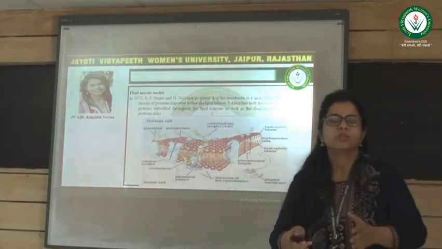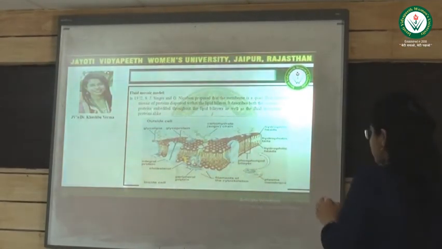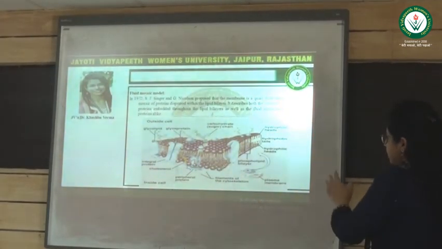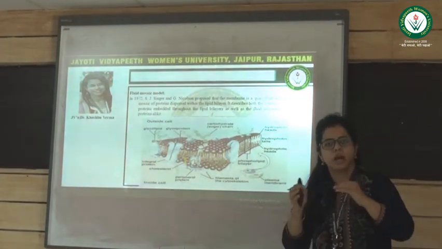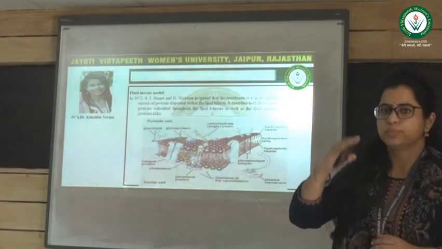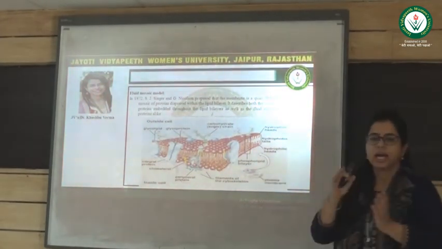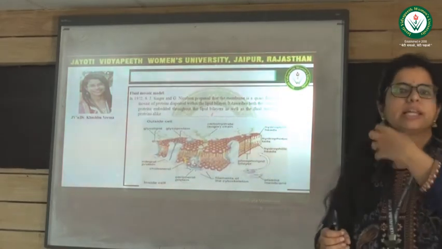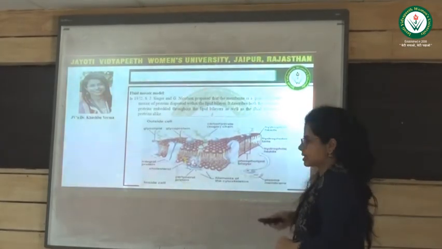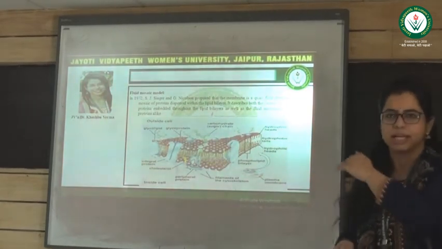And now coming to the most accepted theory, which is the fluid mosaic model. It was given in 1972 by S.J. Singer and G. Nicolson. They proposed that phospholipids are the most abundant lipids present in the plasma membrane. They are present in two layers. That's why we call them phospholipid bilayer. They are arranged such that their hydrophilic regions are present outside of the cell and hydrophobic regions are present inside the arrangement. And there are two types of proteins which are present in the plasma membrane.